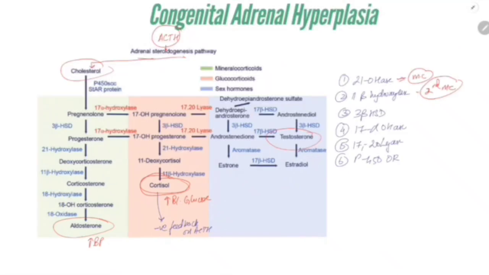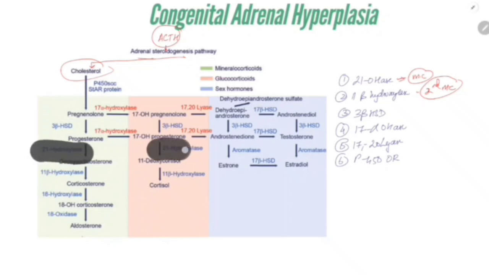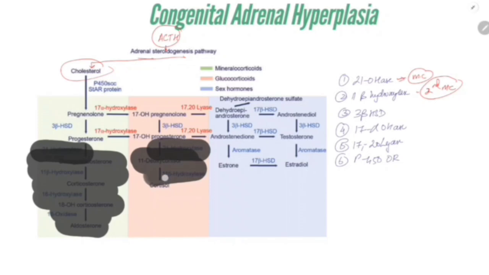If 21 hydroxylase is deficient, what is going to happen? 21 hydroxylase is here, so this pathway will not happen fully and this pathway will not happen fully. So there is decrease in aldosterone and decrease in cortisol. Because aldosterone is decreased, there will be hypotension, and because cortisol is decreased, there will be hypoglycemia.